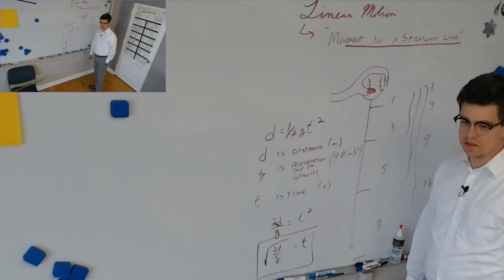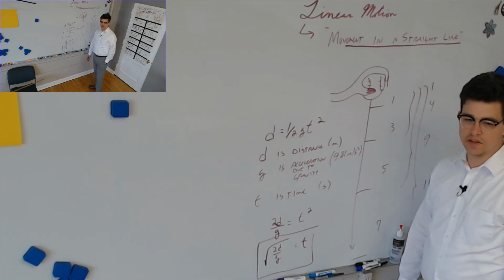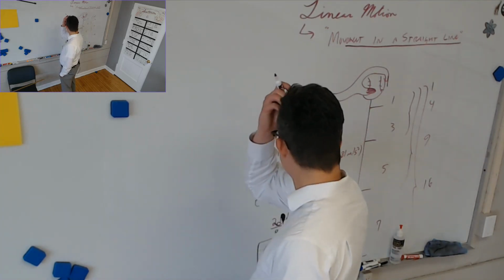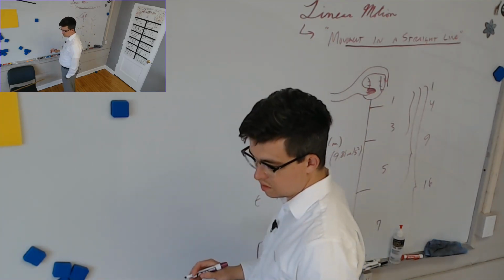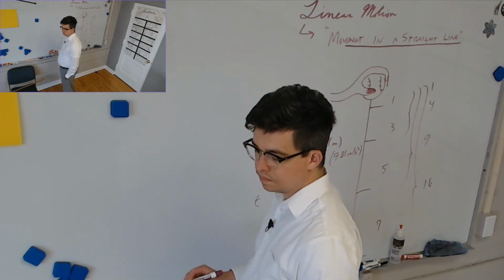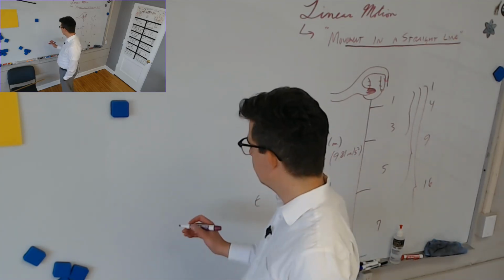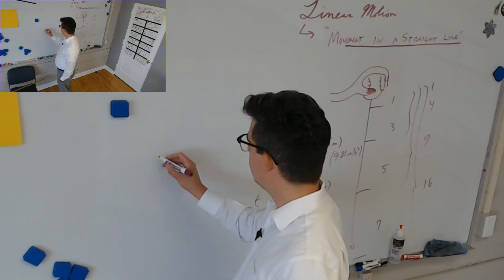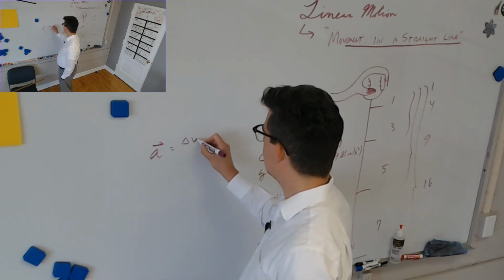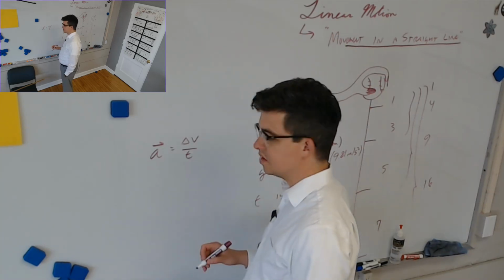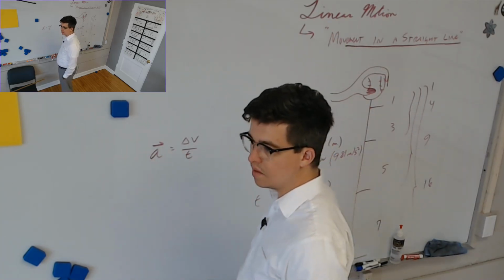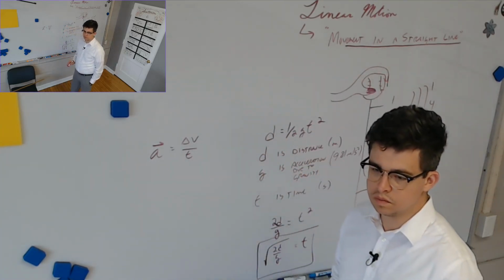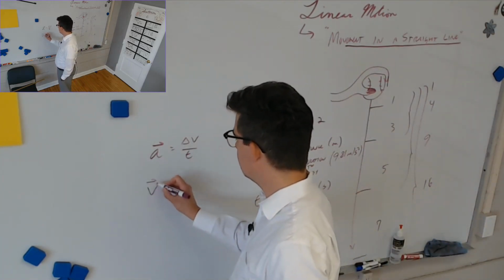What if we wanted to find the velocity at any given second, at any given time t? Well, that's even easier. How are velocity and time related? Or, sorry, how are velocity and acceleration of gravity g related? Well, if we had this, how can I get velocity from this? Well, once again, we're using g instead of a because we're talking about gravitation specifically. But now, how can we get this? Yeah, it's just v equals gt.